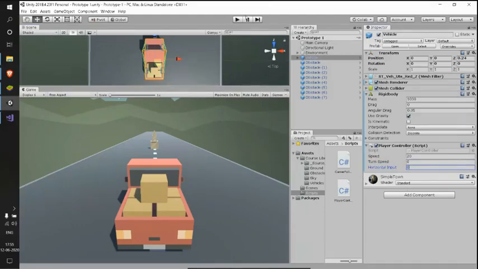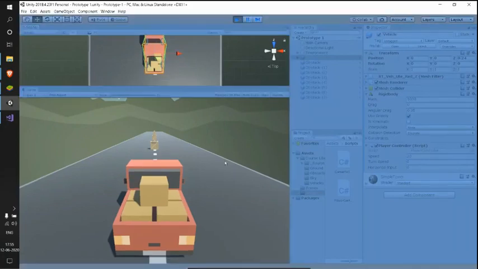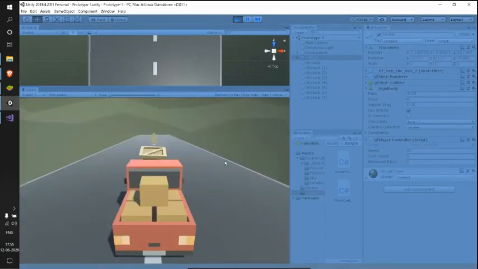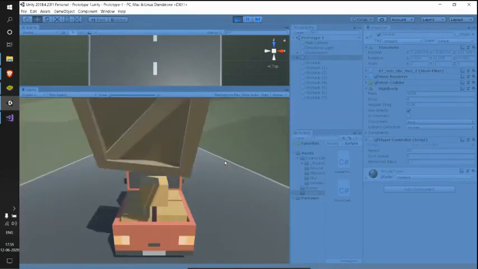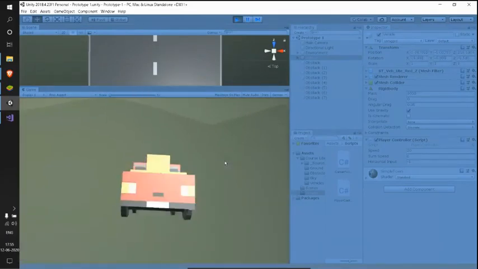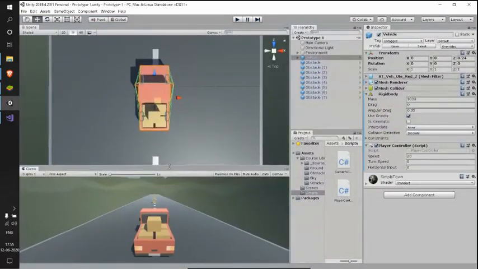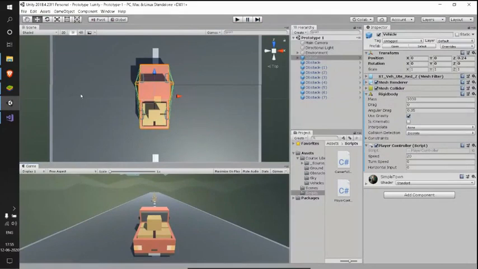What I'll do is I'll just play this and see by pressing arrow keys if the horizontal input is given or not. See, when pressing the right arrow key, I have 1, same with D, whereas pressing A or the left arrow key, the value is -1. So here we have successfully used our input arrows or A or D keys to get the values as +1 or -1. Now we have to use this +1 or -1 value somehow to translate this car along the x-axis.